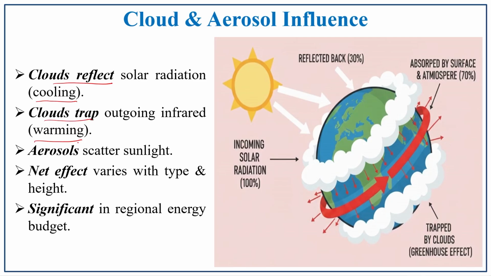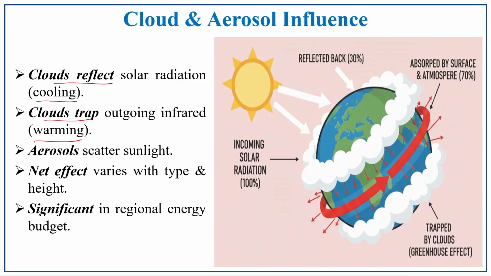The aerosols always scatter the sunlight, and the net effect varies with the type and height of the clouds, what type of clouds are present in that particular region and at what height they are present. So, all these things determine the solar radiation reflection, absorption, or scattering. So, all this process is determined by this net effect.